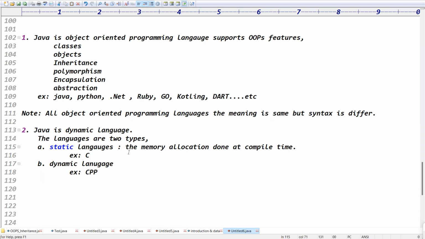Yes, when the memory allocation is done at compile time, that language is called static language, right?